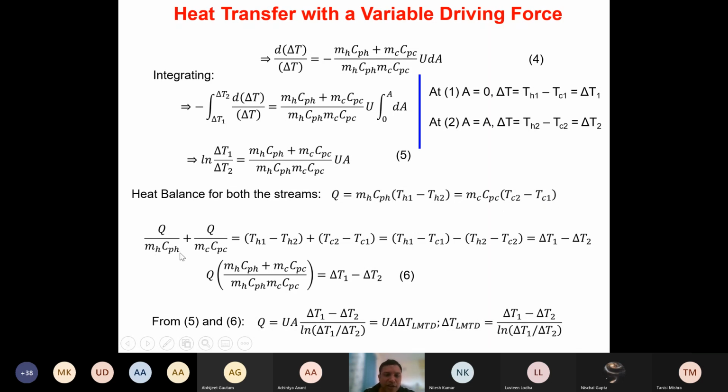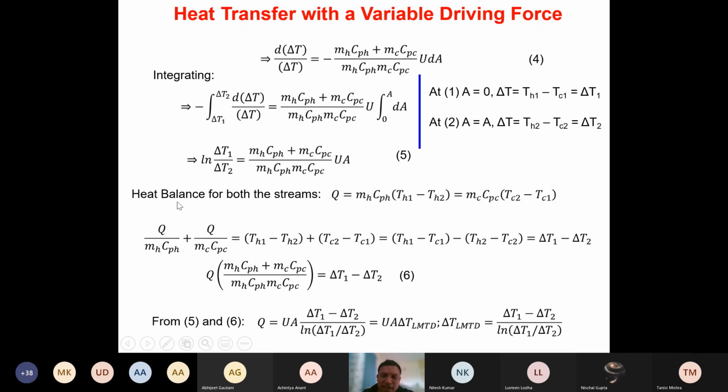So Q by MHCPH plus Q by MCCPC, if I add, only these two temperature differences will be added. I can rearrange these two temperature differences. So what I get is TH1 minus TC1, this will be the first factor, minus TH2 minus TC2, that will be the second factor. And what is this? This is nothing but delta T1 and this is nothing but delta T2.